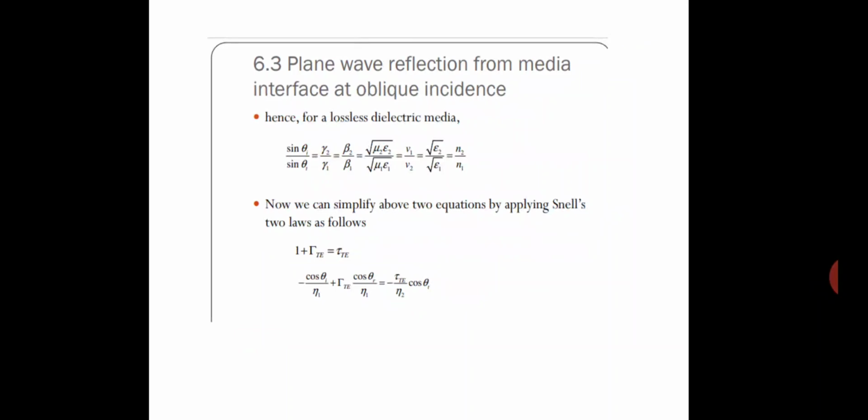To simplify the above two equations by applying Snell's law, for TE mode, minus cos theta 1 upon eta 1 plus tau in transverse electric field cos theta r upon eta 1 equals tau transverse electric field upon eta 2 into cos theta t.